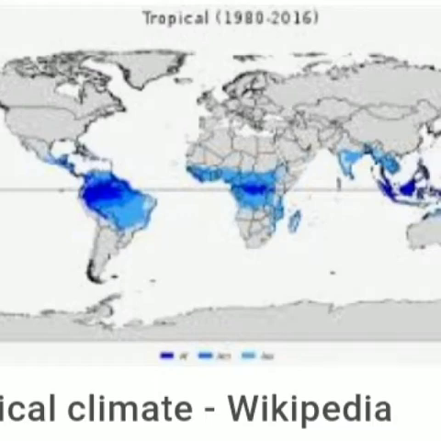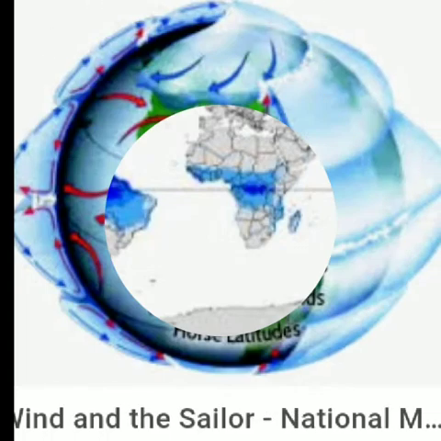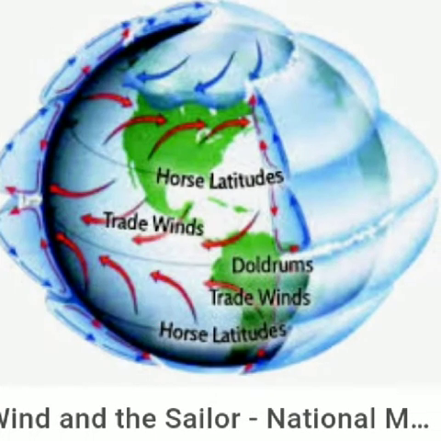For example, the equatorial climate, hot desert climate, savanna climate.